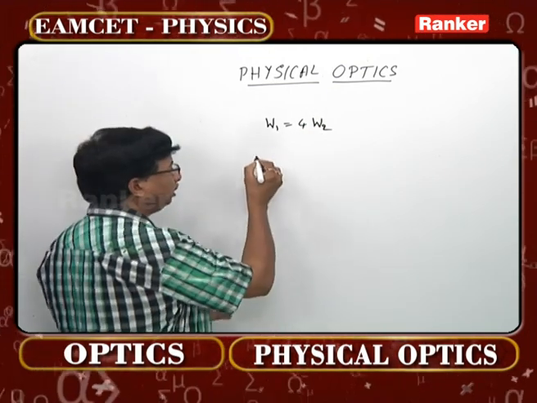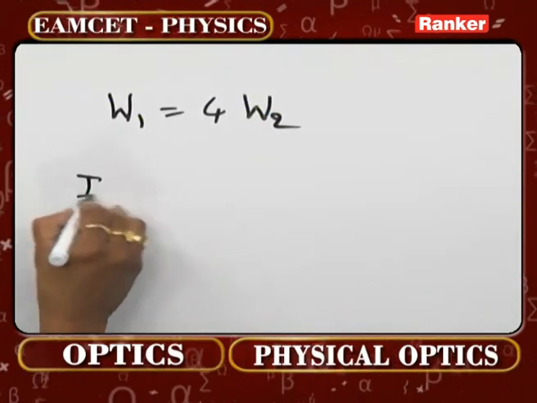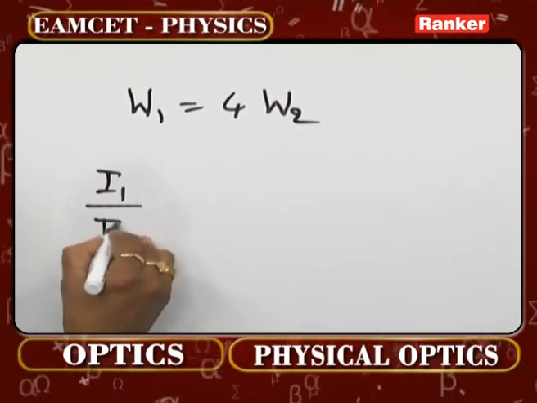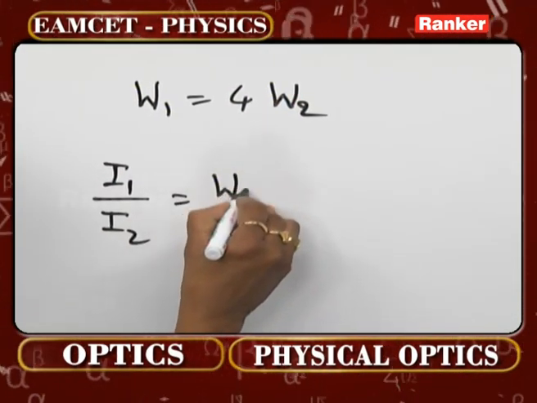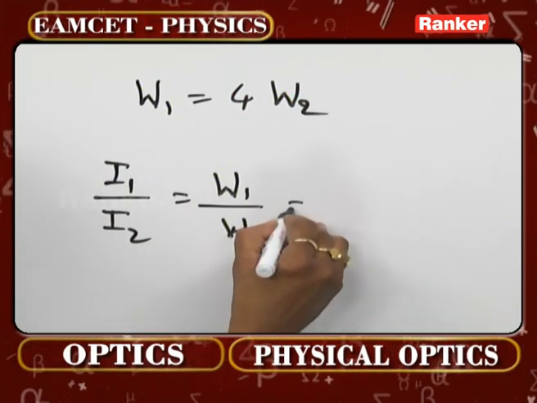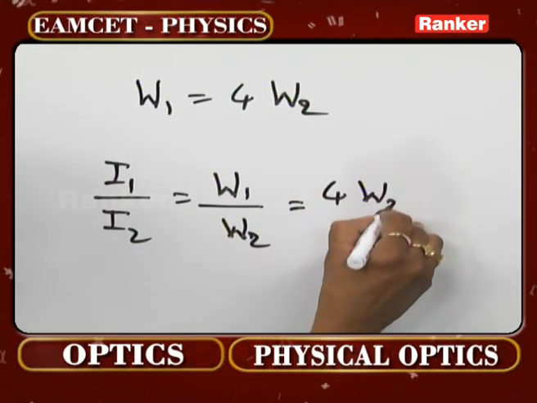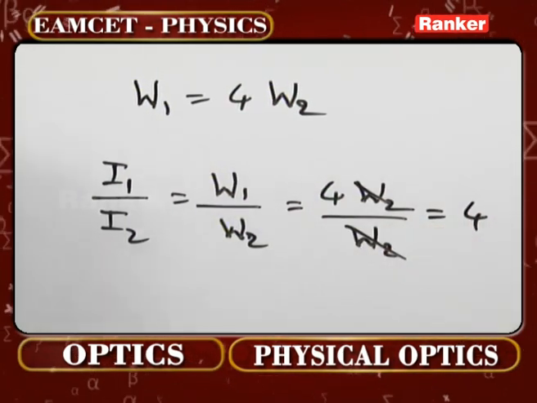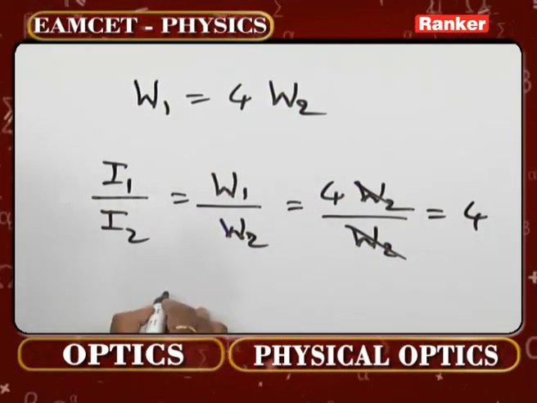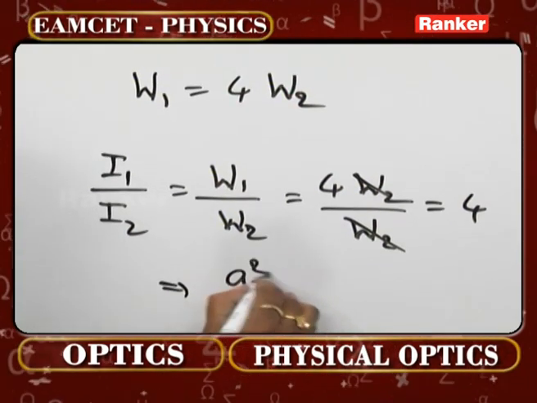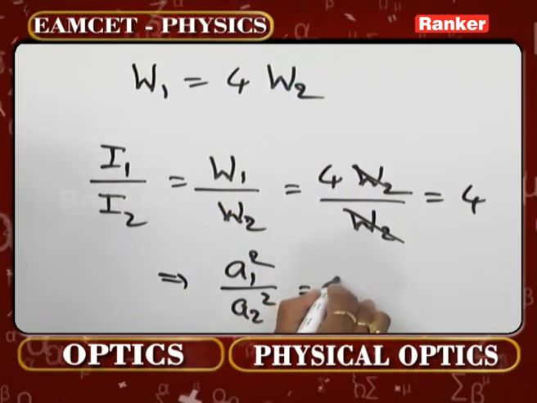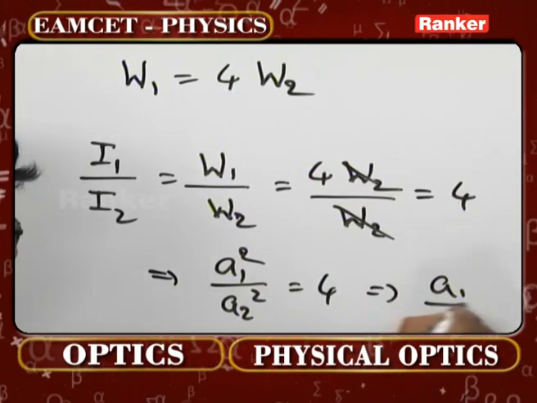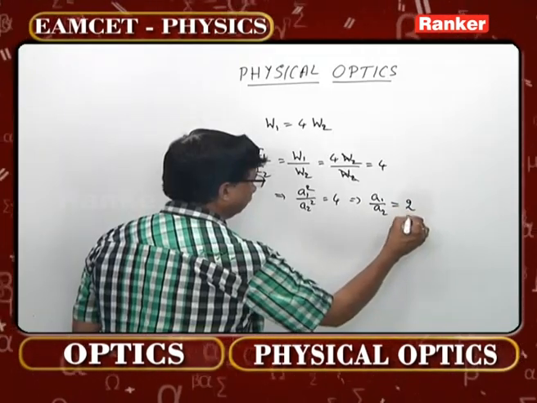In fact, I can write this way: I1 by I2 is equal to W1 by W2. So W1 by W2, W2 getting cancelled, you are left with 4. What is this 4 equal to? A1 square by A2 square is equal to 4. Then A1 by A2 will simply be 2.